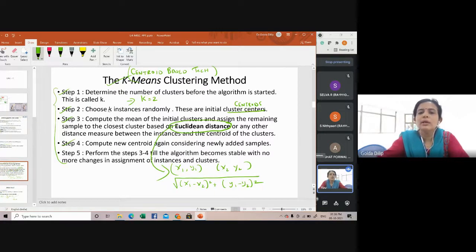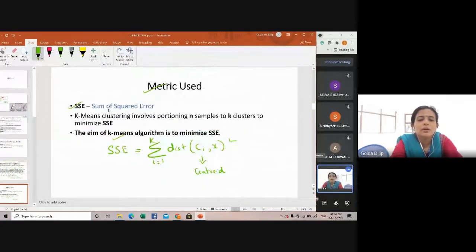Just now I told here, right? The Euclidean distance. So it's basically the Euclidean distance. So that's what this sum of squared distance error is, which we are supposed to minimize as a part of the k-means clustering algorithm.